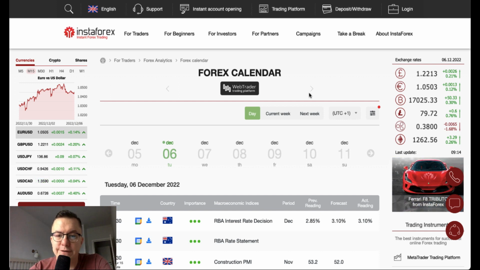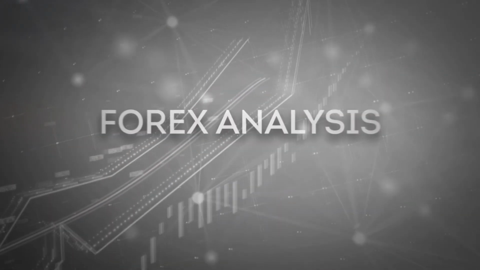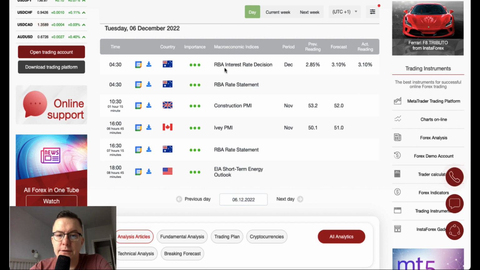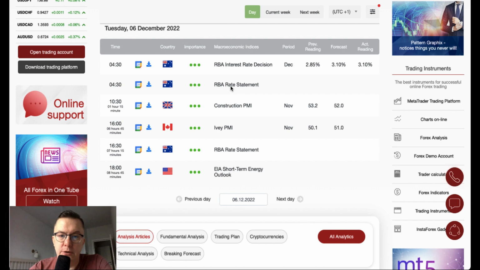Let's find out what is going on the Forex calendar. As you can see, overnight we got the RBA interest rate decision that went exactly as expected. The actual reading was 3.10% and this was forecasted before, so we got a hike from 2.85 to 3.10. Of course, the Reserve Bank of Australia rate statement had been issued as well during the rate decision.